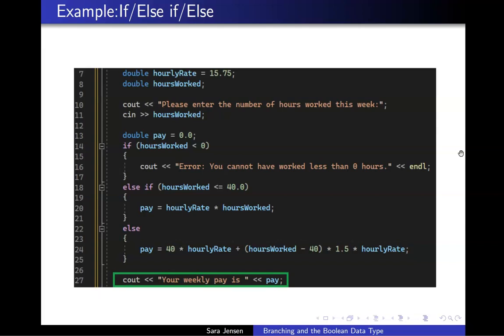That concludes this example using if, else if, and else statements in C++.